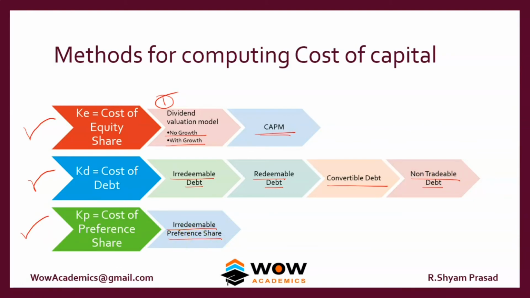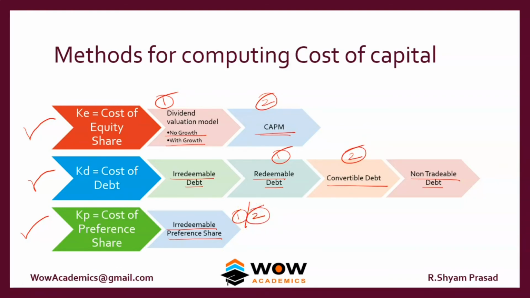In an exam, the question is set in such a way that you will get a 10-mark question from all of these methods. So you'll have in a particular question this method, this method, this method. That will be one part of a question. Or in some other exams, you might have KE found out through CAPM, convertible debt, and preference shares.